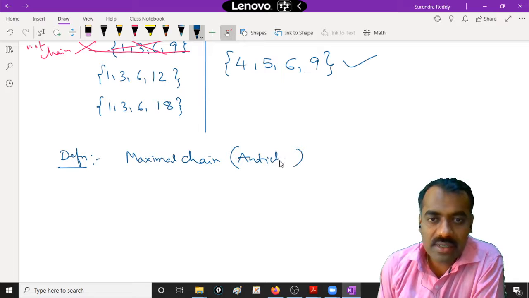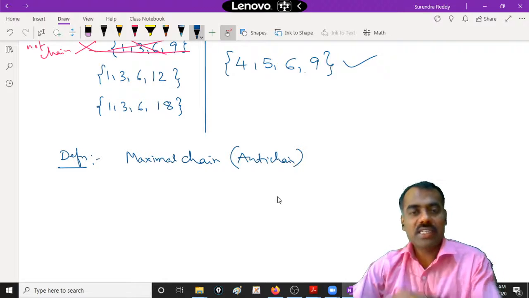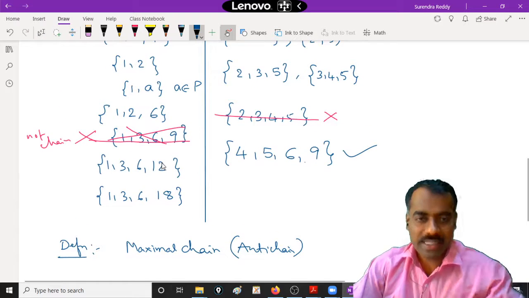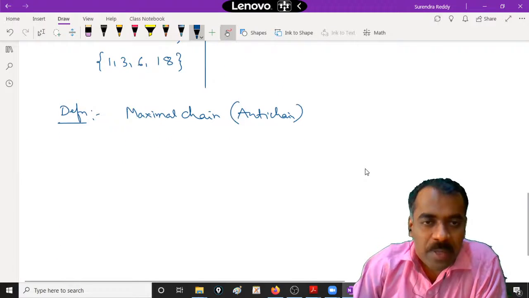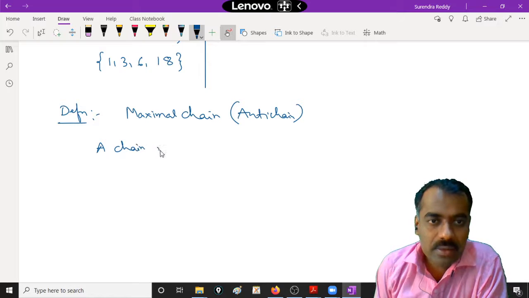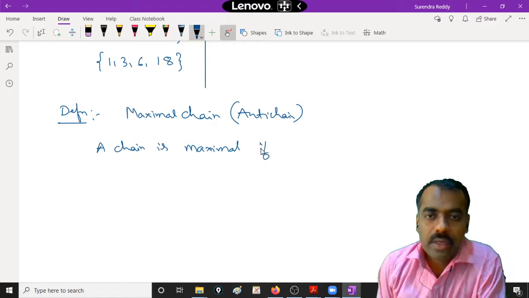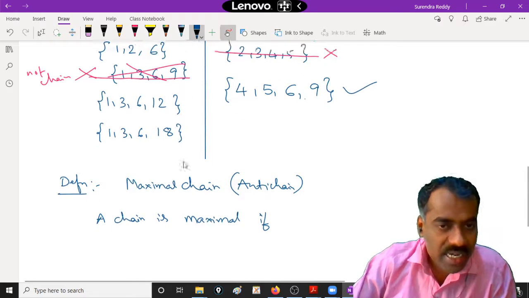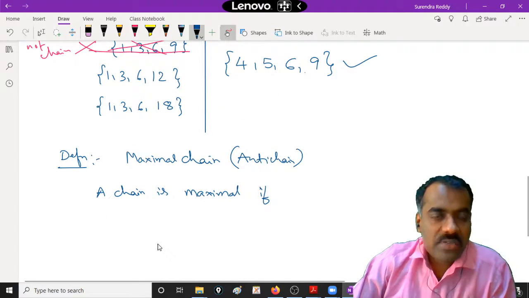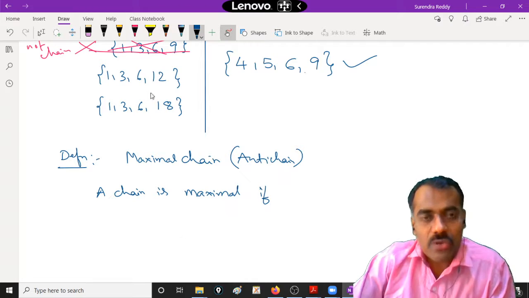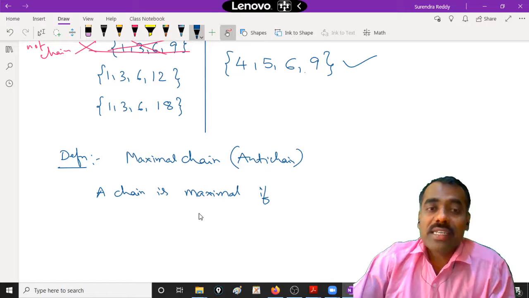So I won't discuss the definition again and again. Among anti-chains, which is maximal; among chains, which is maximal. Is that clear? Now what is meant by a maximal chain? A chain is maximal if you cannot put more elements into that chain. Is that clear? Simply in words, you cannot add an extra element to that chain so that it is also a chain.